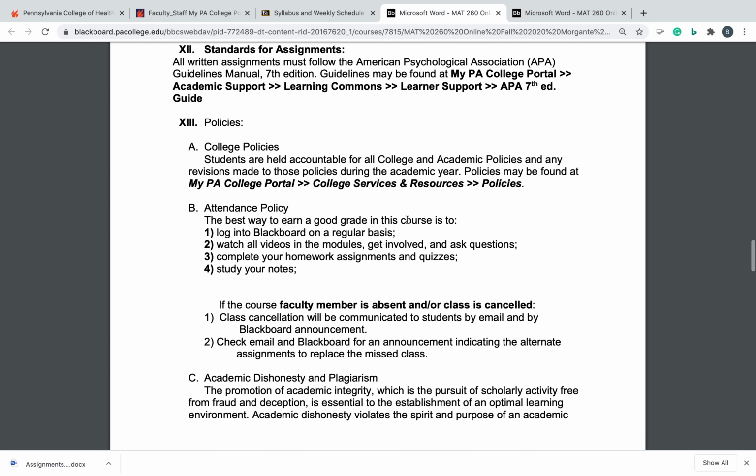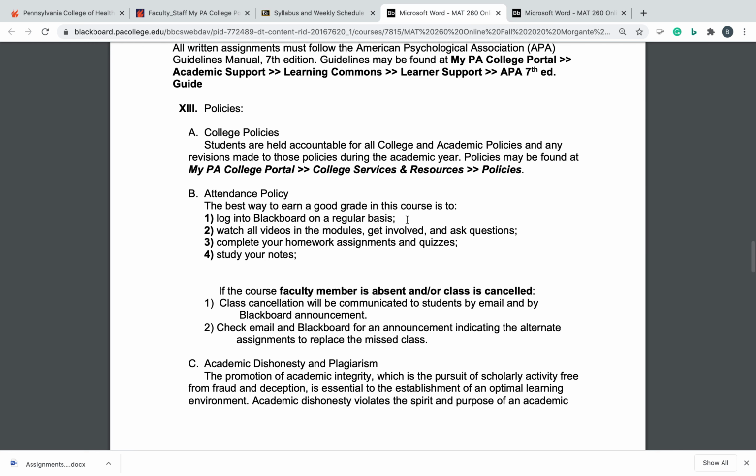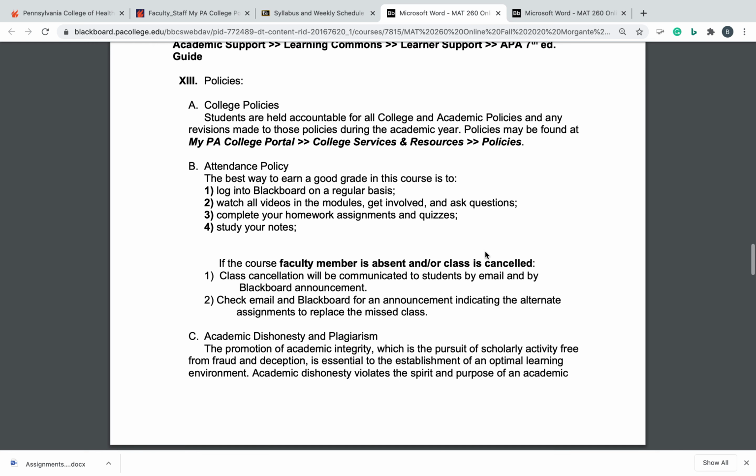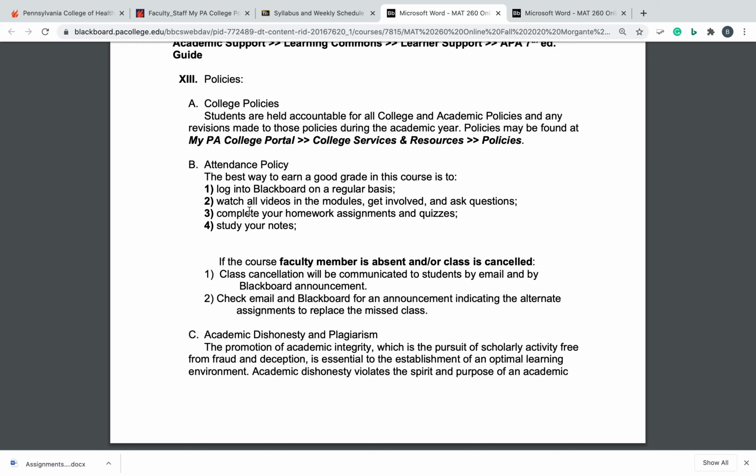For attendance policy, make sure you are logging onto Blackboard on a regular basis, watching all of the videos in the modules and going through all of those modules, reading through it, answering the questions. Get involved and make sure you ask questions. Email me when you need help. Again, it's easier to email me a question than trying to spend too much time figuring it out on your own. If you ever get stuck, just email me and I'll usually answer pretty quickly. Make sure you complete all your homework assignments and all of your quizzes. And finally, make sure you study your notes.